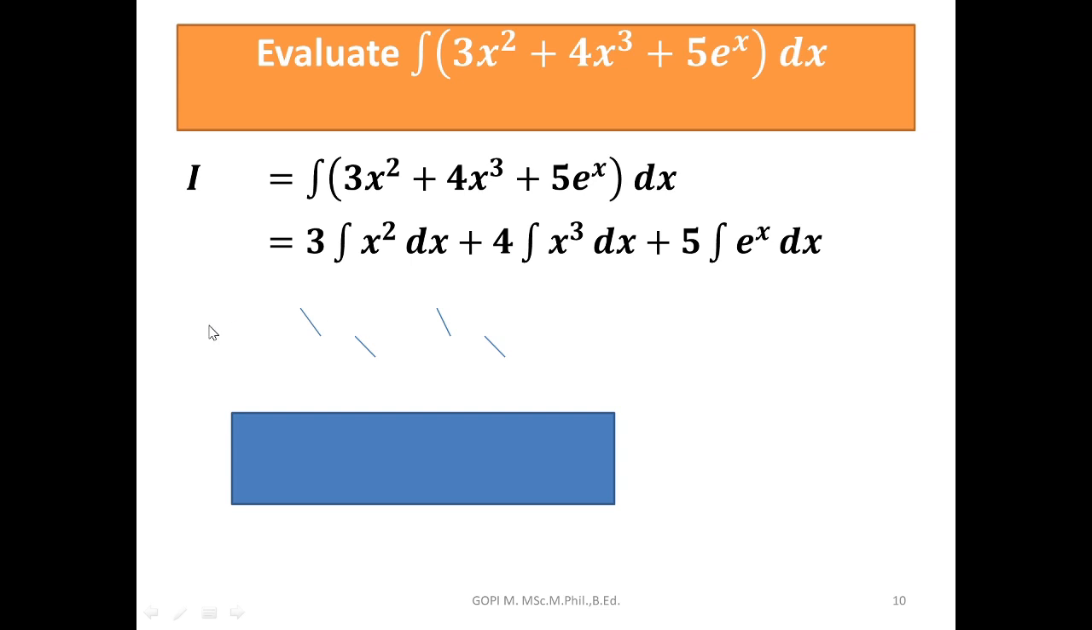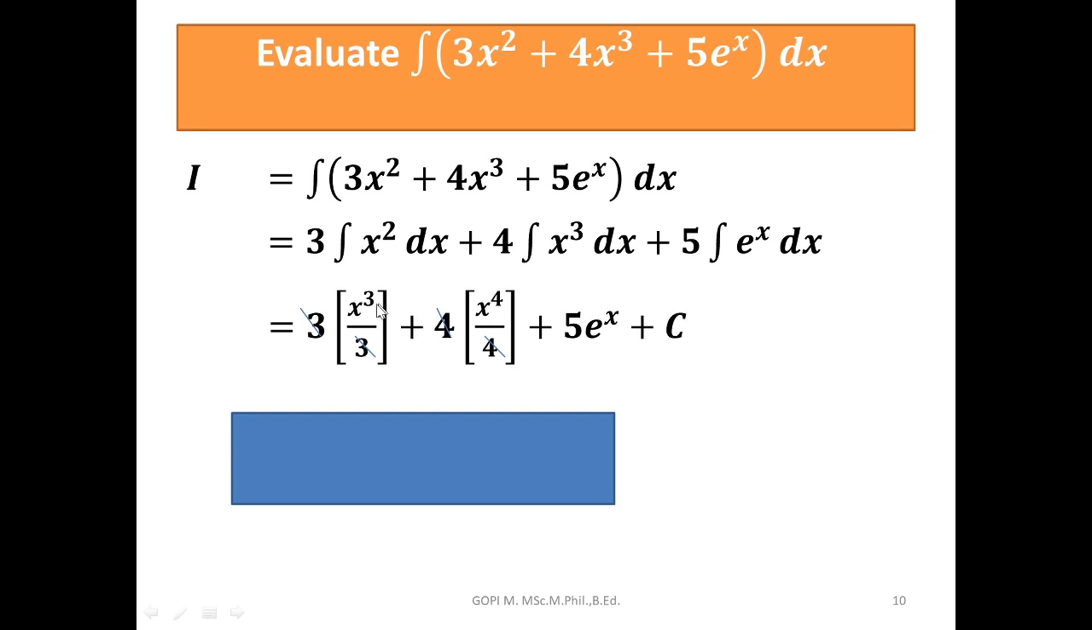So x square gives x cube by 3, x cube gives x power 4 by 4, and e power x is e power x. The integration of x power n is x power n plus 1 by n plus 1: add power 1 and the result should be divided. So square, power 2, becomes power 3 by 3; cube, power 3, becomes power 4 by 4.